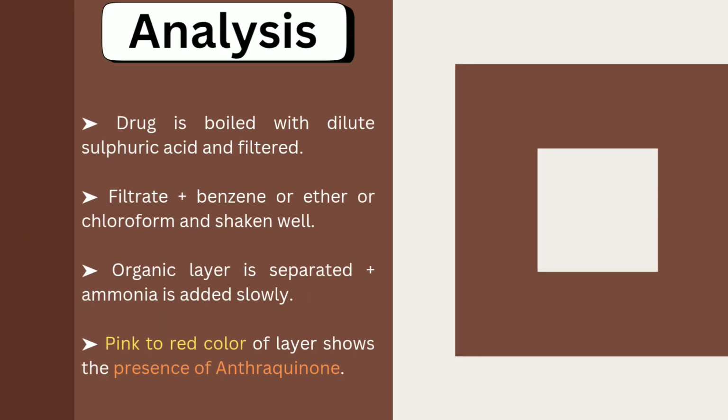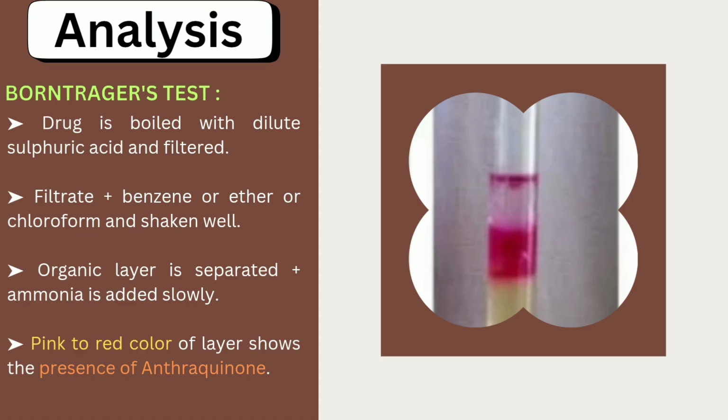Let's move forward toward the chemical test of the senna leaves. For the chemical test of senna, the Borntrager test is applied. The drug is boiled with dilute sulfuric acid and then filtered. The above filtrate is treated with either benzene, ether, or chloroform and shaken well. The organic layer is separated in a test tube and ammonia is added to the test tube. A pink to red color of the layer shows the presence of anthraquinones. For better understanding, refer to the picture given on the slide.